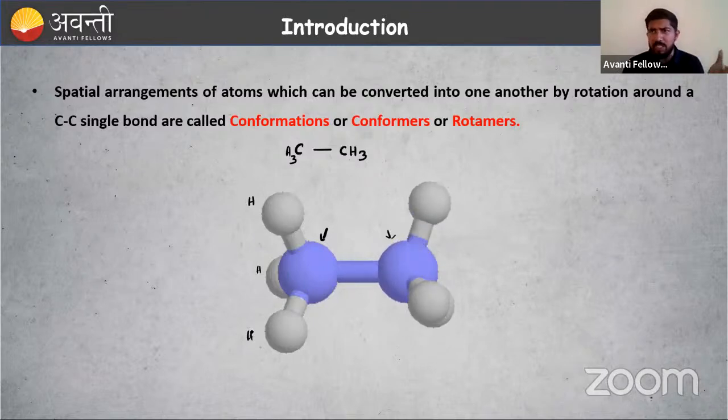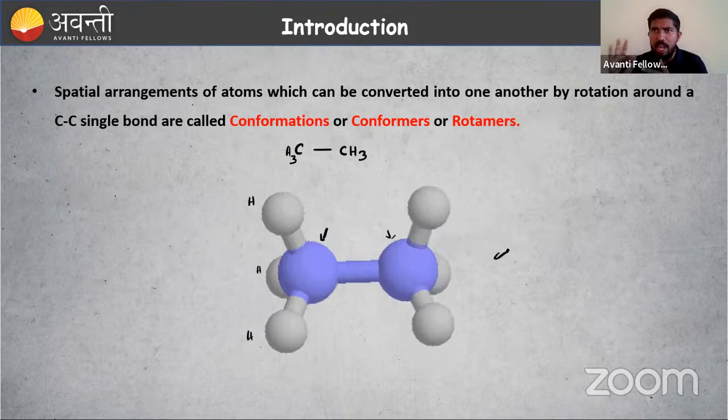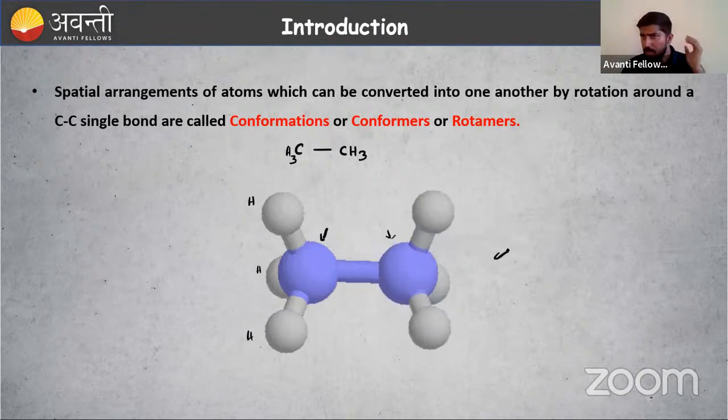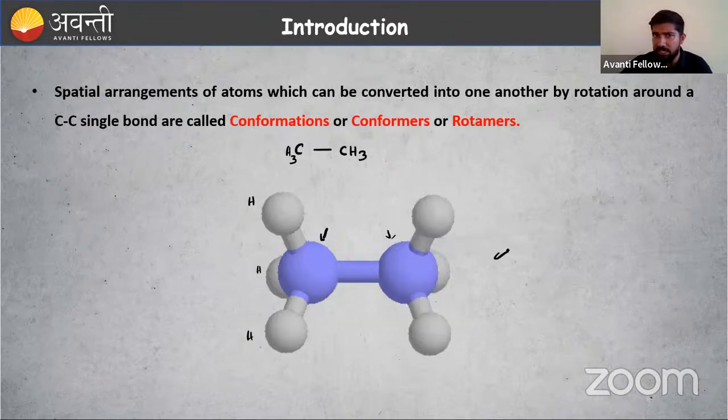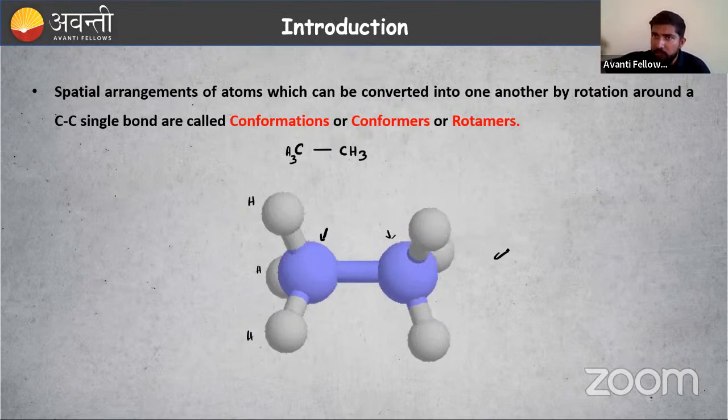Imagine this as the front side, and here we have the back side. Three hydrogen atoms are attached to a carbon. For the front CH3 group, I'm keeping it fixed. Then the rear carbon and the 3 hydrogens attached to that carbon, I'm rotating along the carbon-carbon bond.